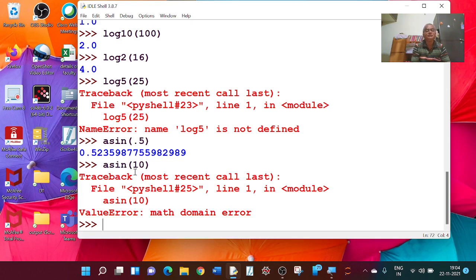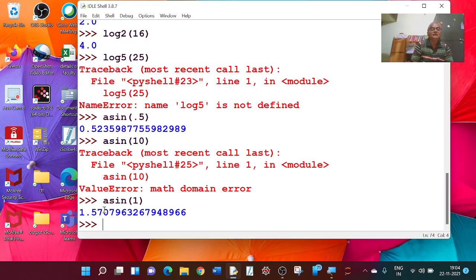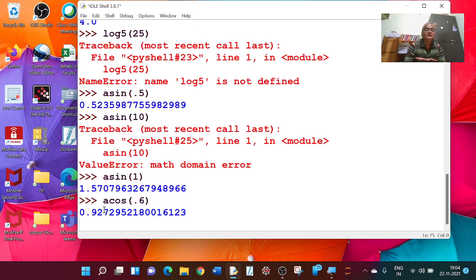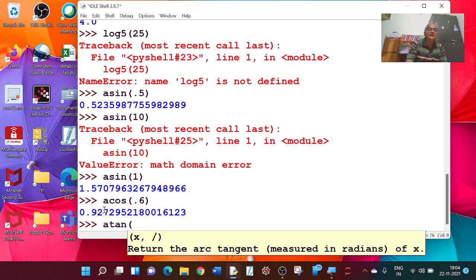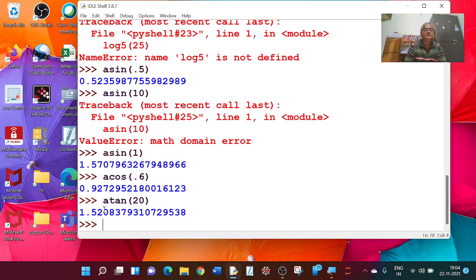So this value must be within -1 and +1. Asin of 1 is equal to 1.57 something. Acos of 0.6 is also defined, this is 0.92 something. Atan goes up to infinity, so any value I can give here. Atan of 20 is defined because this is not a bounded function.